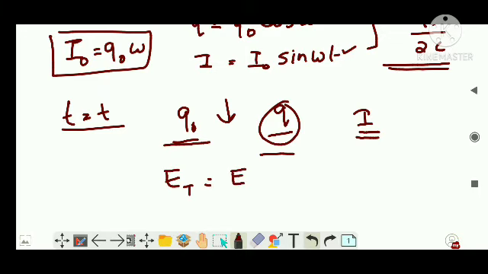Hence energy stored in capacitor plus energy stored in inductor is the total energy. Energy stored in the capacitor I will write as Q squared by 2C plus inductor energy half L I